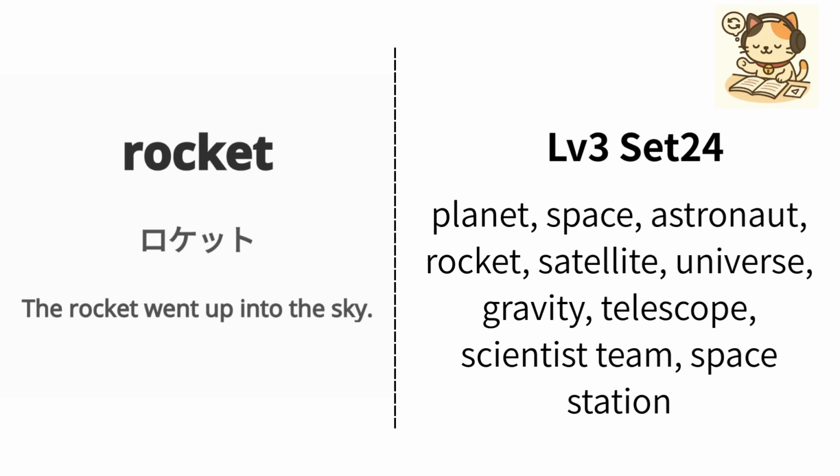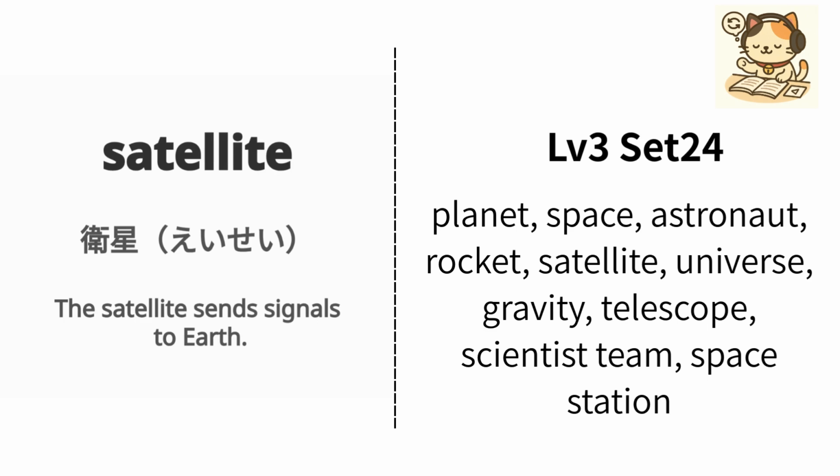English is rocket. Japanese is rocket. Example, the rocket went up into the sky. ロケットは空へ打ち上げられました. Repeat, rocket, rocket.